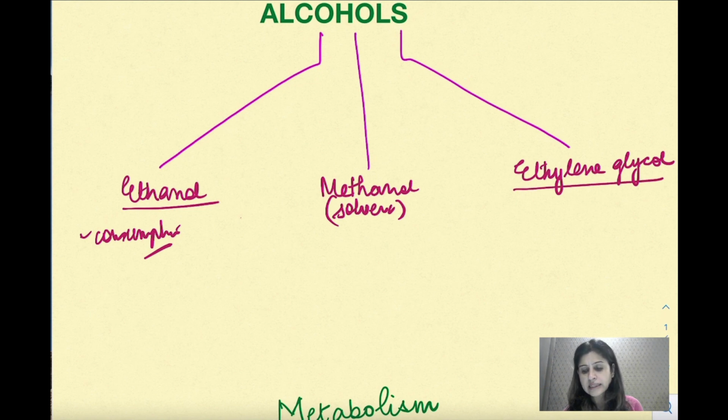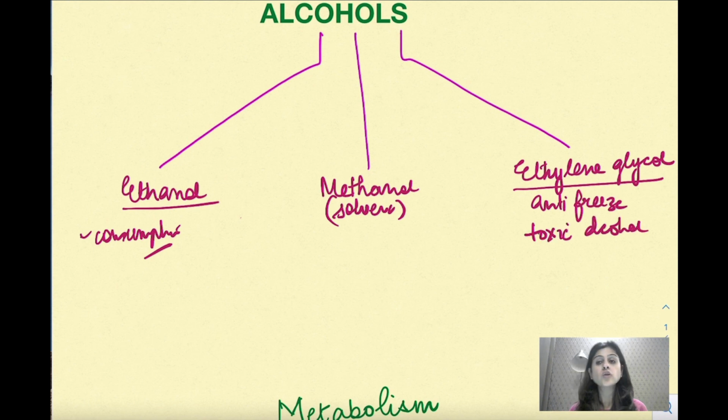The third one is ethylene glycol, and this is actually again a solvent and an antifreeze. And this is called a toxic alcohol, which is absolutely not fit for drinking. In case it is consumed, it will lead to a lot of side effects. It will lead to metabolic acidosis in the body, and that is a dangerous thing.